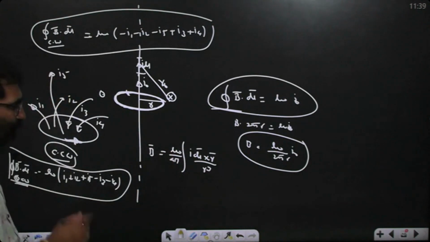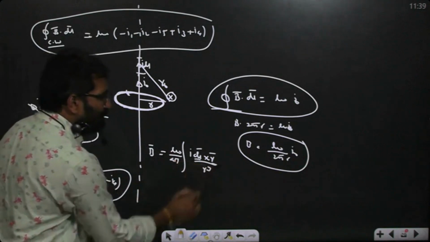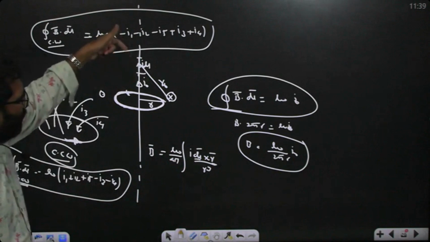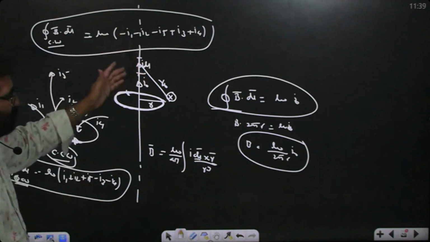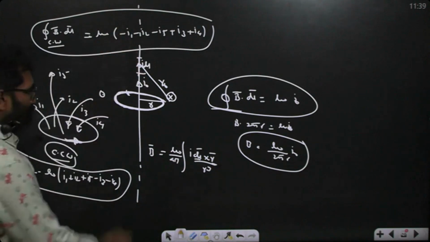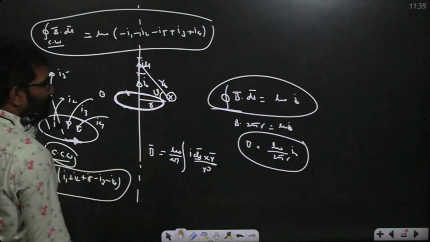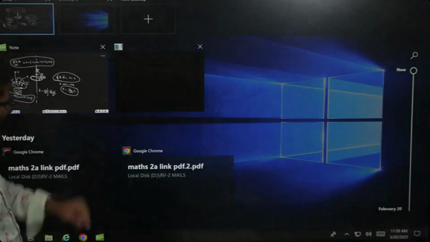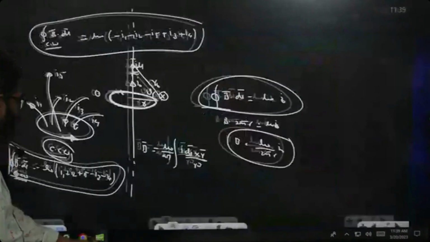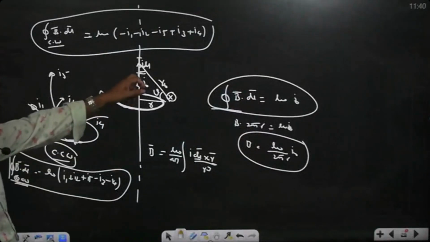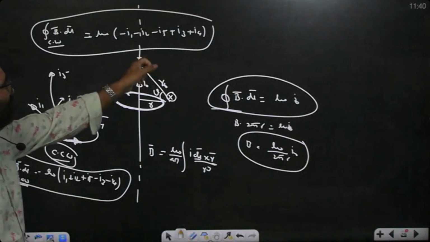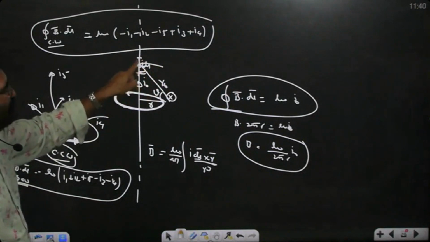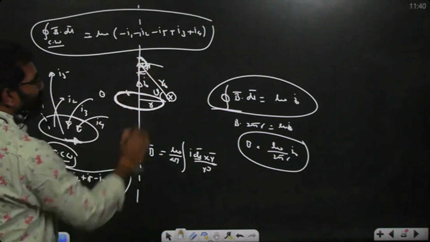Now definitely we have dl bar cross r cap. dl bar is along this direction, r cap is along this direction. So what is the angle between them? If it is theta, this is 90 minus theta, this is 90 plus theta. So the angle between them is 90 plus theta.